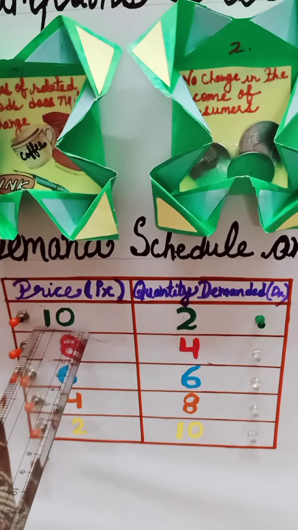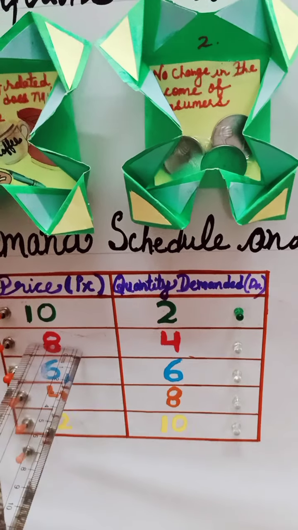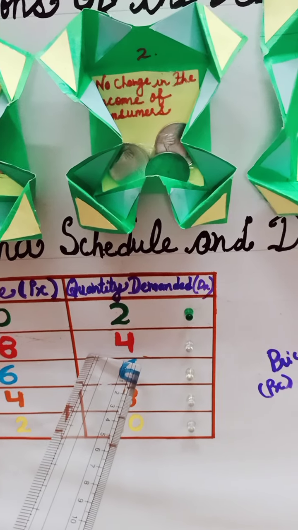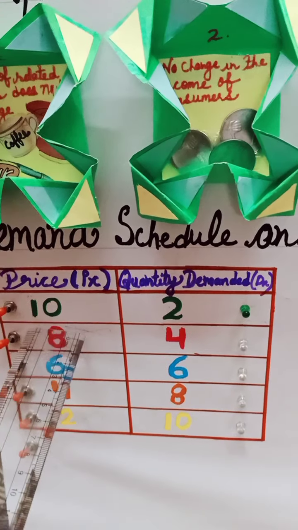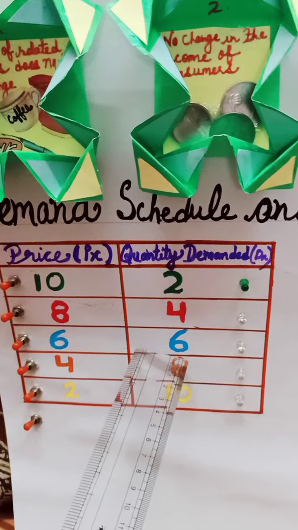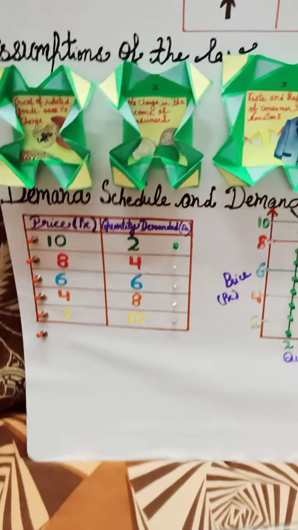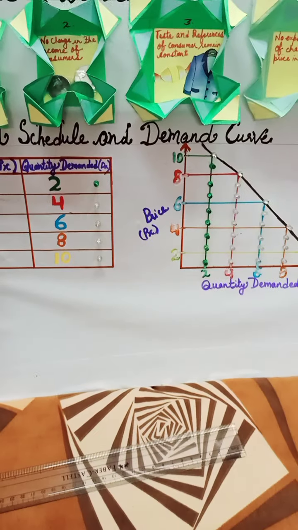So when the price is 10, quantity demanded 2. When the price falls to 8, quantity demanded rises to 4. When the price falls to 6, then quantity demanded rises to 6. So on. So let's look at these points on the demand curve. Let's look at this relationship. Now please watch carefully.